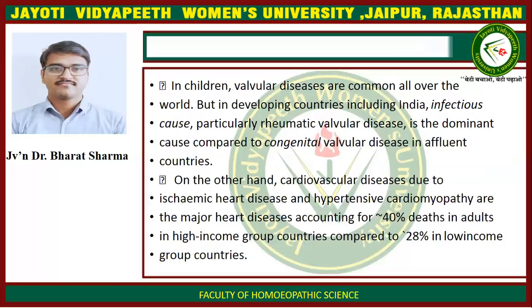In children, valvular diseases are common all over the world, but in developing countries including India, infectious cause, particularly rheumatic valvular disease, is the dominant cause compared to congenital valvular disease in affluent countries. On the other hand, cardiovascular diseases due to ischemic heart disease and hypertensive cardiomyopathy are the major heart diseases, accounting for almost 40% of deaths in adults in high income group countries compared to 28% in low income group countries.